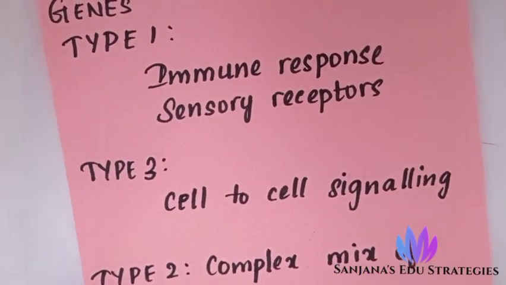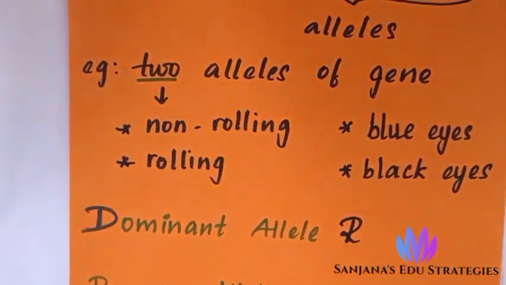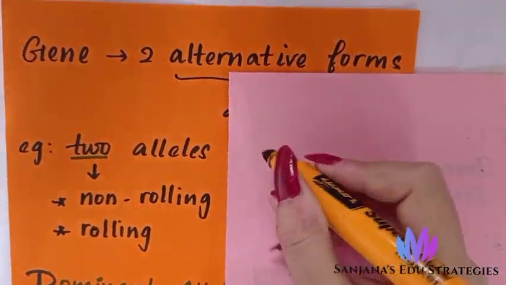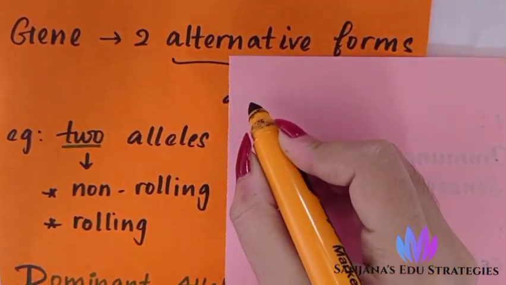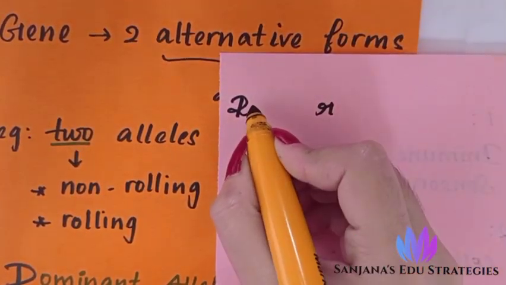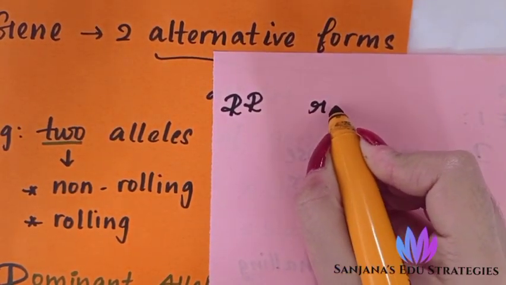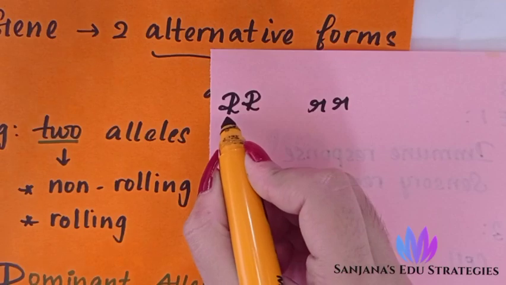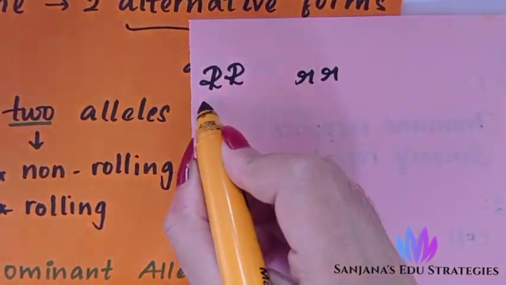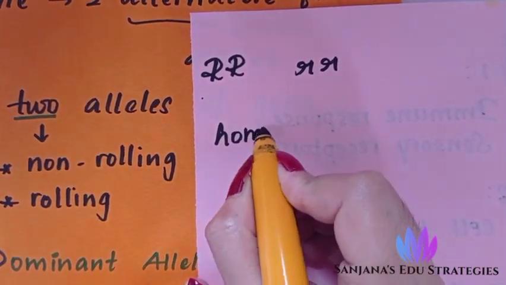Now, an important thing I will teach you about dominant allele and recessive allele. Just keep this in mind. If there is a character like R and small r, and one parent has RR and the other parent has rr, you call this homozygous.